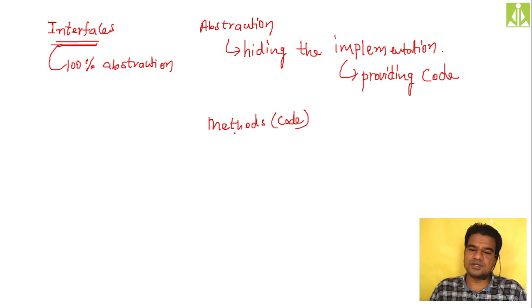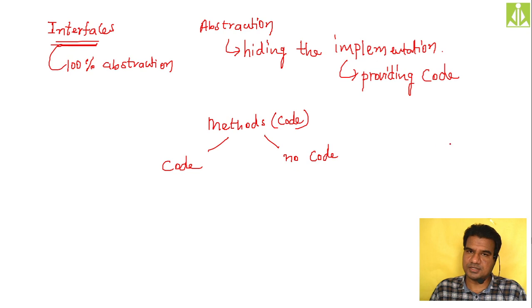So when we are achieving abstraction, we are hiding the code in these methods. Methods can either have the code or they cannot have the code.